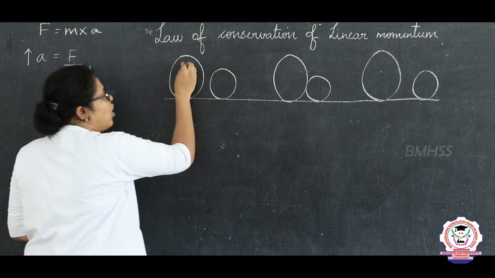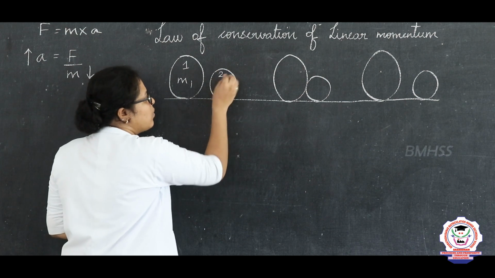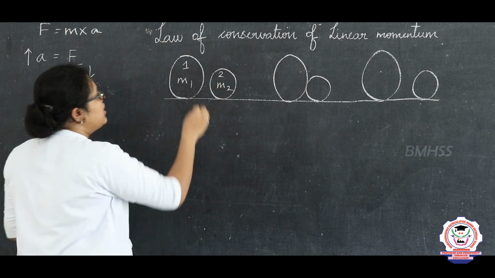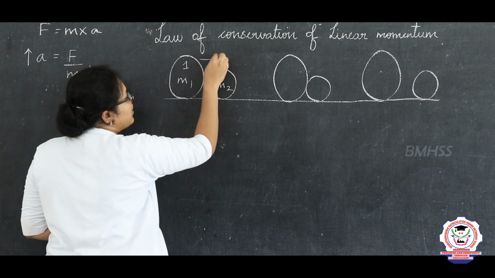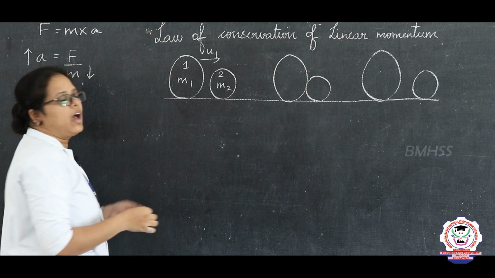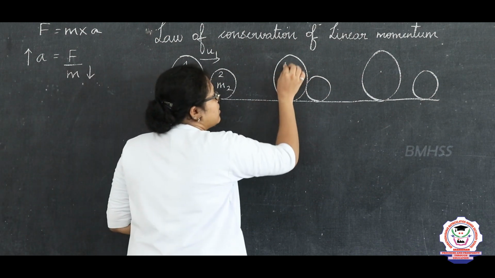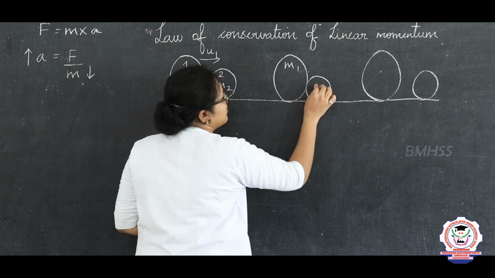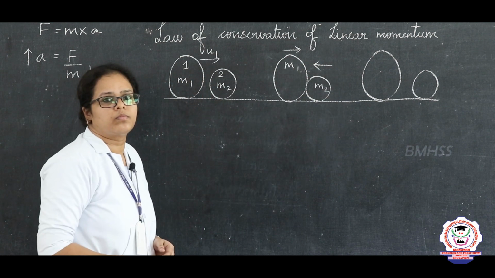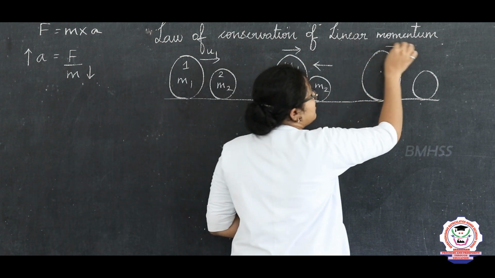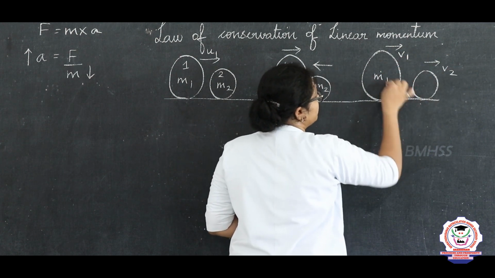Here this is object 1, which has a mass m1, and this is object 2, which has a mass m2. Initially object 2 is at rest and object 1 is moving with a certain velocity, which I can take as u1. Now at a time both the objects collide. Because of this collision, they move with final velocities v1 and v2.